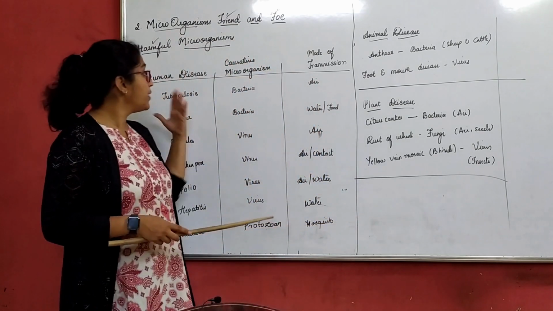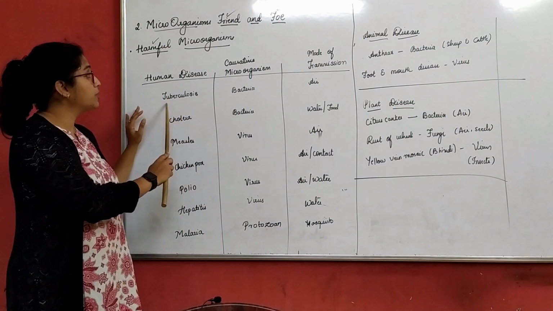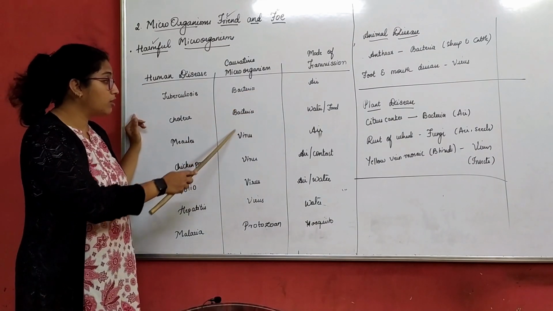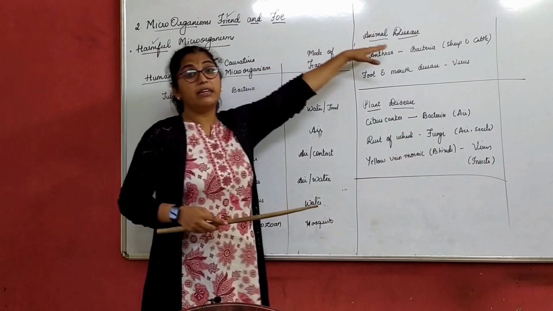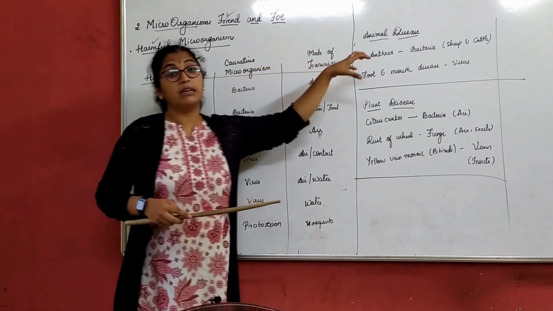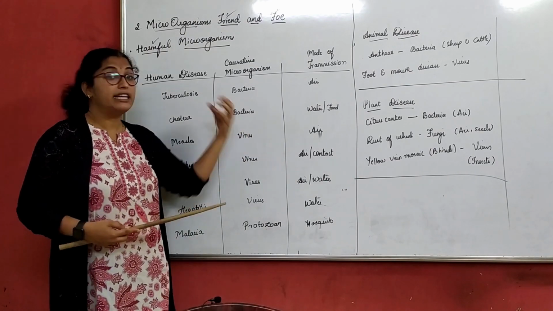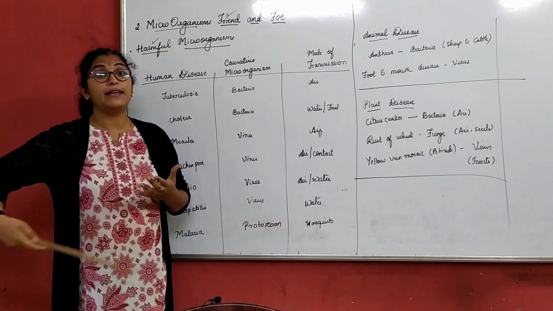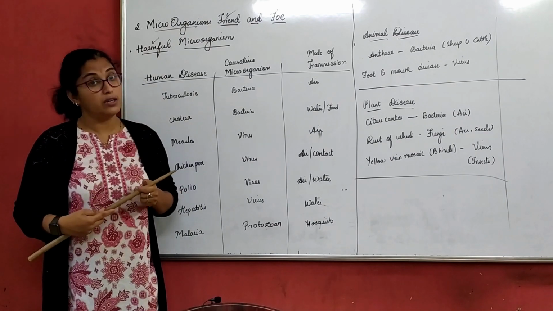Now, for example, how we understood about these viruses: tuberculosis is caused due to a microorganism, bacteria, while measles is caused due to a type of virus. But the same virus entering an animal body will not create any measles. This virus entering a plant body will not create any measles. You're getting my point? It has to target a particular host body only to create the life cycle, or to reproduce in the further life cycle of the particular virus.